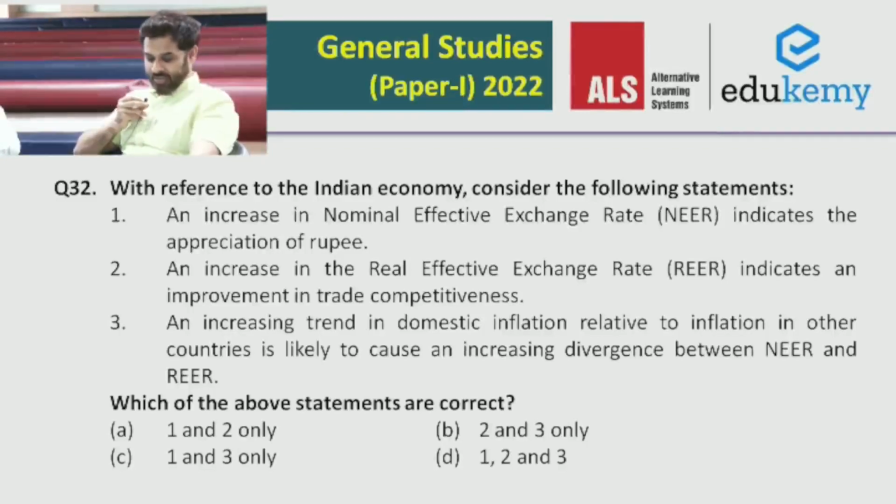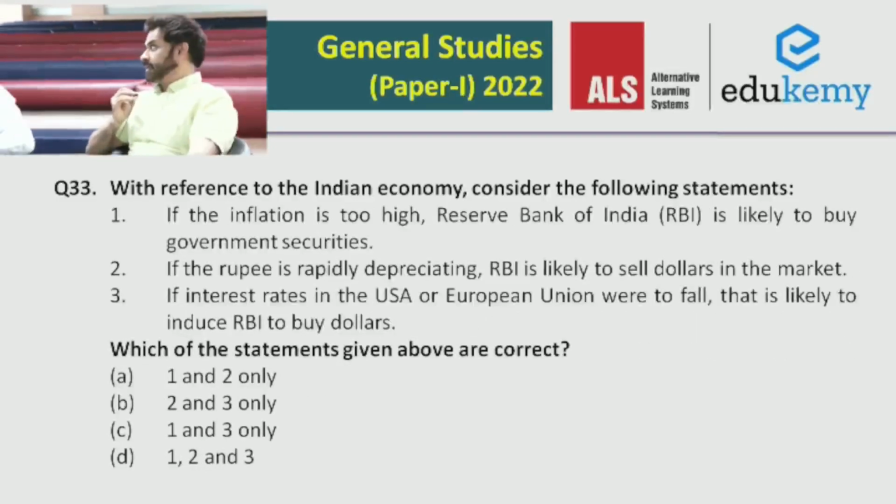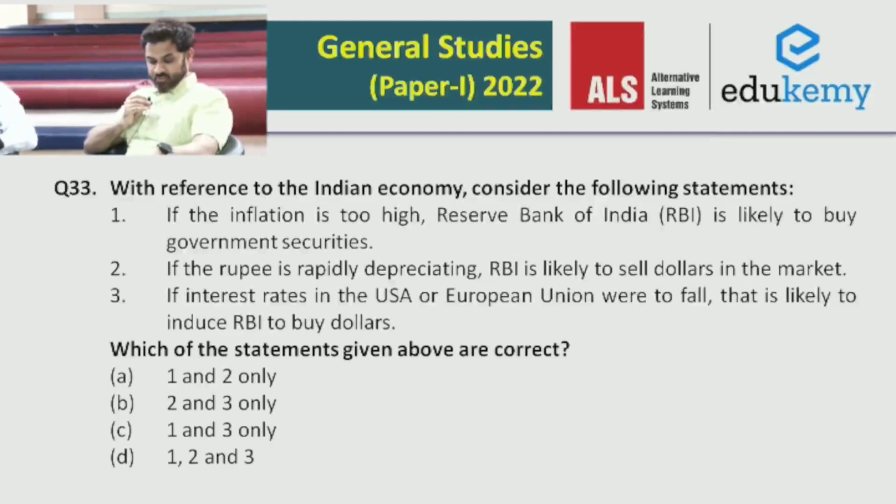Statement 1 and statement 3 are correct. So the answer will be C for that. Other two statements, in fact, the third statement, you can understand that there is a kind of double whammy there, because when the inflation is increasing, it is going to increase the NEER on one side and reduce the REER, and so the divergence is going to increase between the two. So these two statements will be correct. Moving on to the next question. So question number 32, the answer for 32 is C.